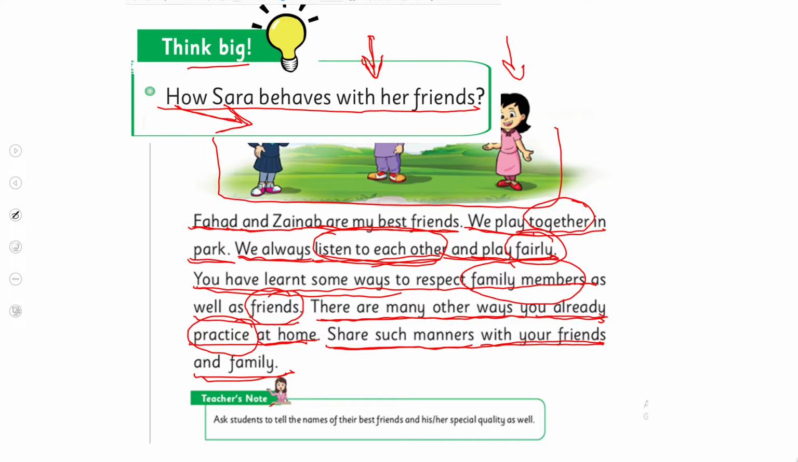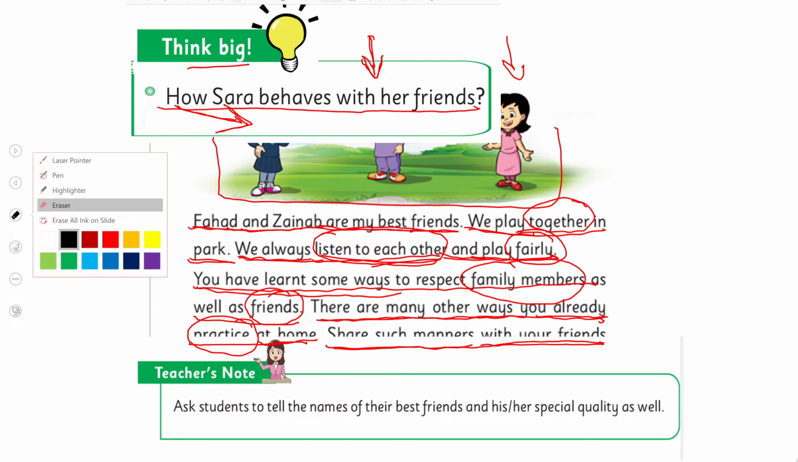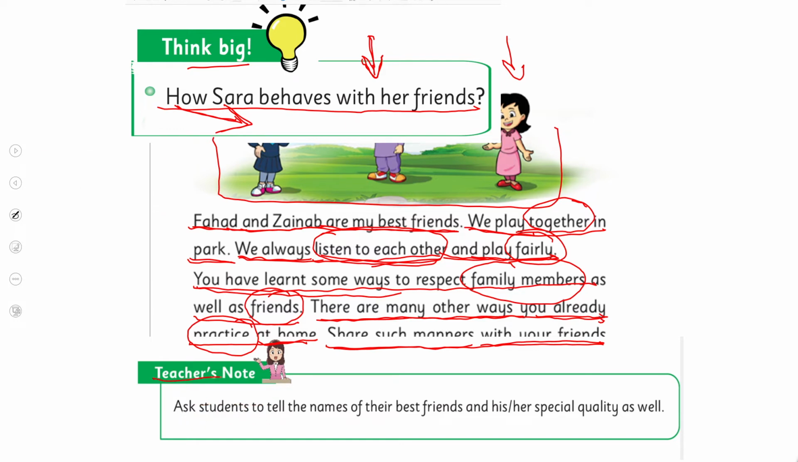Okay? The next thing on the same page, the teacher's note. The teacher's note says, ask students, wait a second. Let me erase the extra lines so you can clearly see. Teacher's note asks students to tell the names of their best friends and his or her special quality as well.